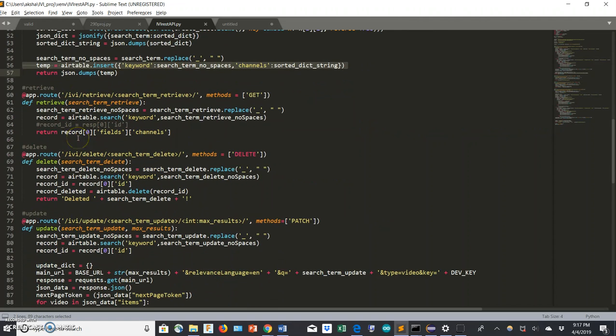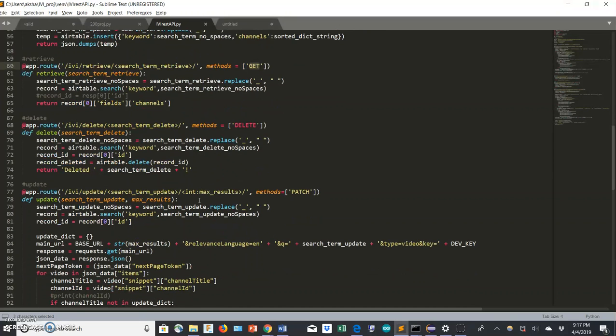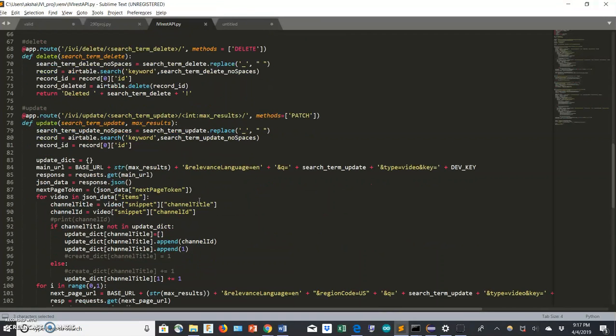And then we have the other CRUD functions. We have retrieve, which is a get function from the database. Again, different route, so everything's distinct. Everything is in line with what you would expect it to be. There are no tricks that we have to go through in order to get what we want. The third one is delete. Again, it's pretty straightforward, all using the Airtable API. And the last one is patch, which is just updating.